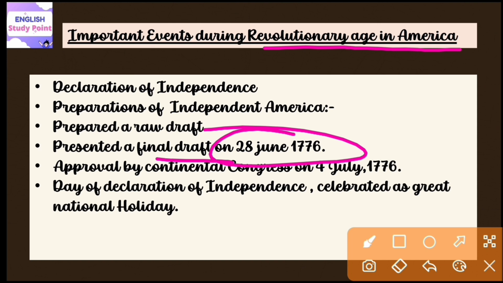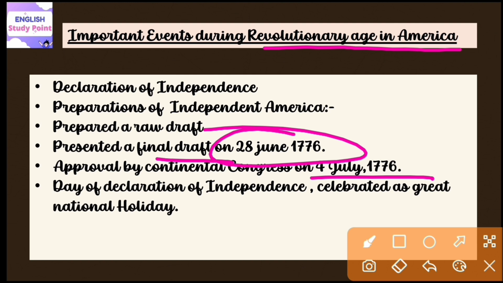So there is a drafting committee which presented the final draft before Congress on 28 June 1776, and Congress adopted the final text of the Declaration of Independence on 4th of July. This document was approved by the Continental Congress on 4th July 1776.